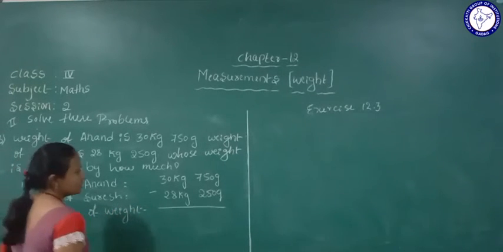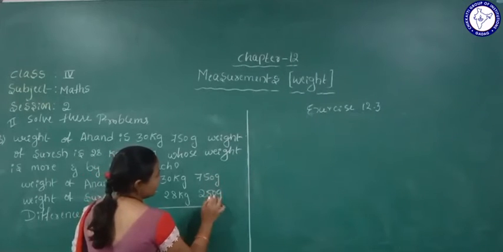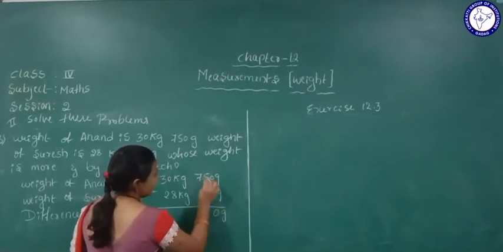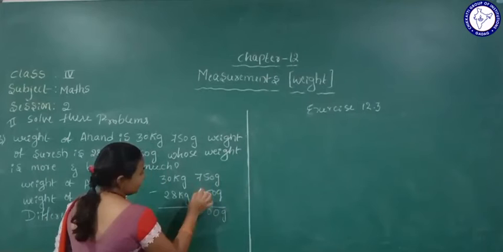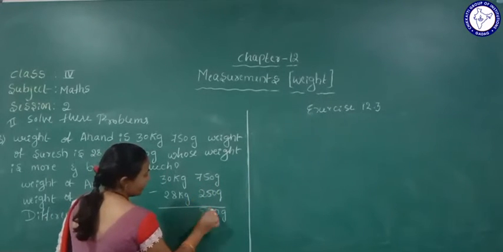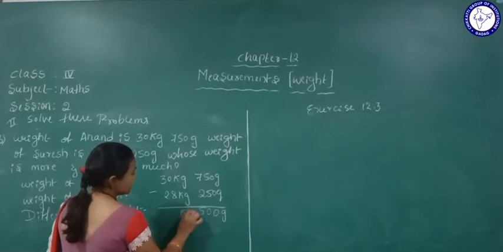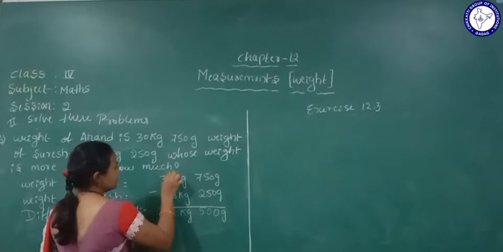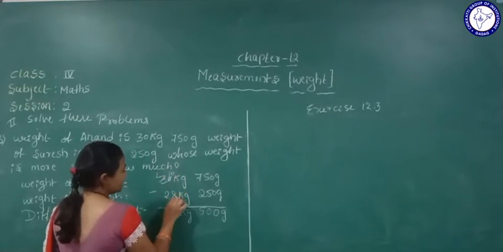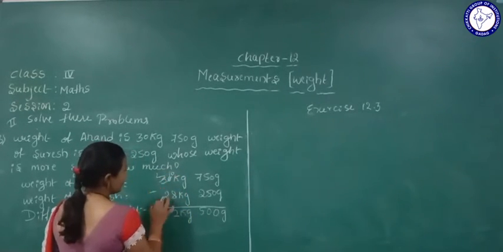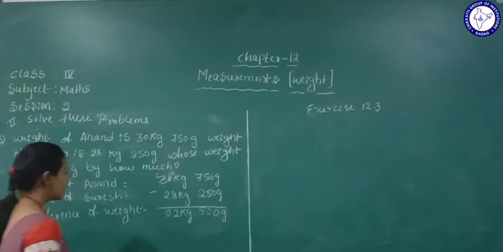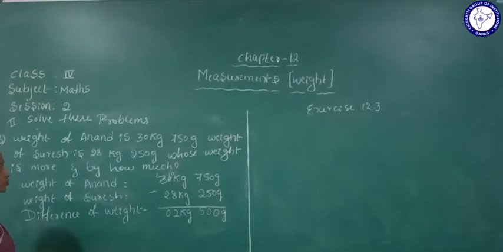Yes, see here, 0 minus 0, 0, 5 minus 5, 0, 7 minus 2, 5. Kg as it is we will write here. 10 minus 8, 2, 2 minus 2 is 0. It means the difference of weight is 2 kg 500 gram. So whose weight is more?